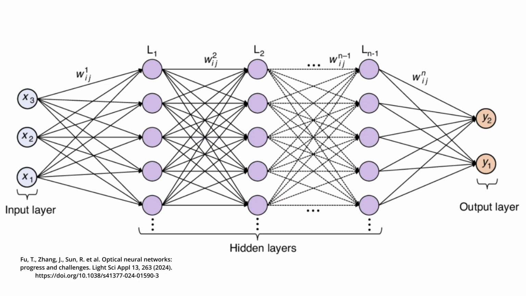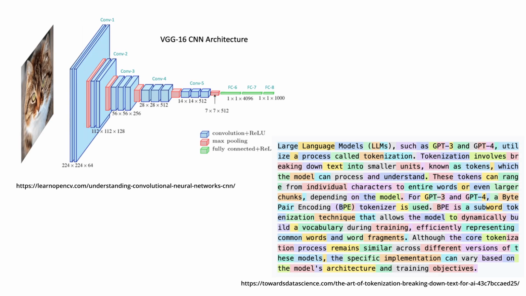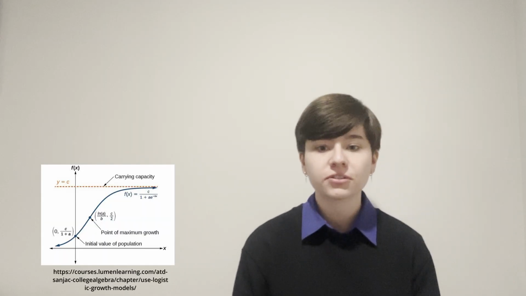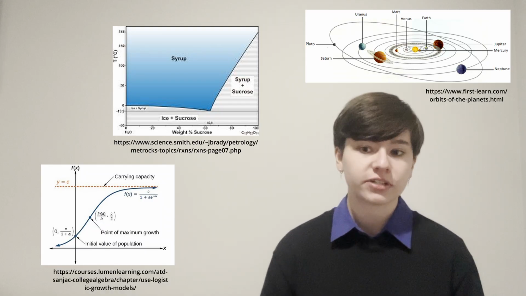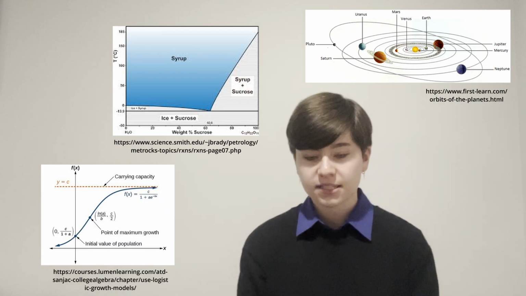Traditional neural networks are like climbing a staircase. Input goes through one layer, then the next, until we reach an output. And this works well for images or text, where data is naturally structured in layers. But many processes in the real world, like population growth, chemical reactions, or the motion of planets, don't happen in discrete steps. They evolve continuously. And neural ODEs let us treat the network itself as a continuous process, learning the underlying rules of change over